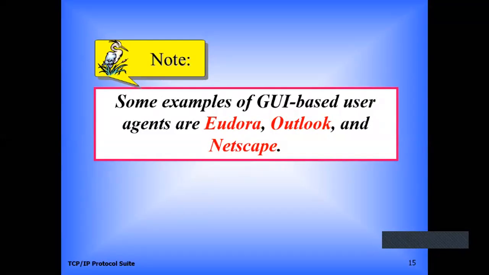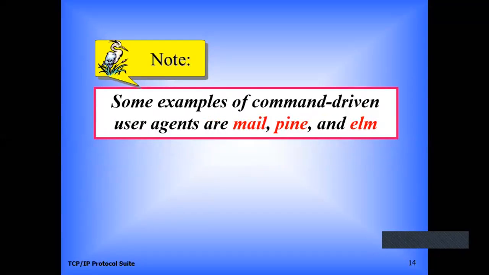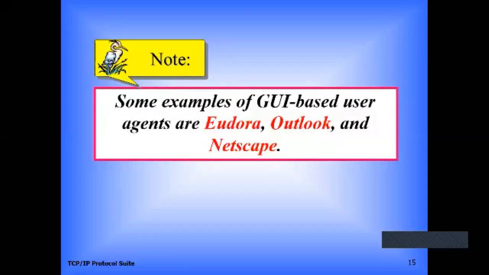Okay, Outlook we are using nowadays, or we are using the browser to access the mail or for accessing our mailboxes. So these are the command driven user agents and these are the GUI based, in which we are using Outlook and also the browsers to access the mails.